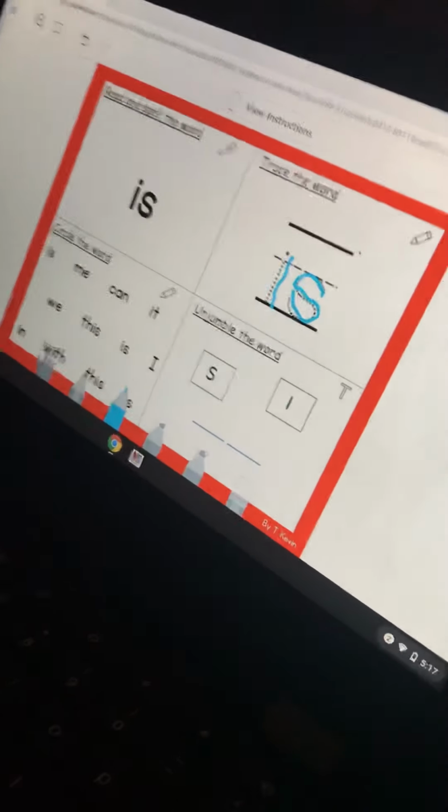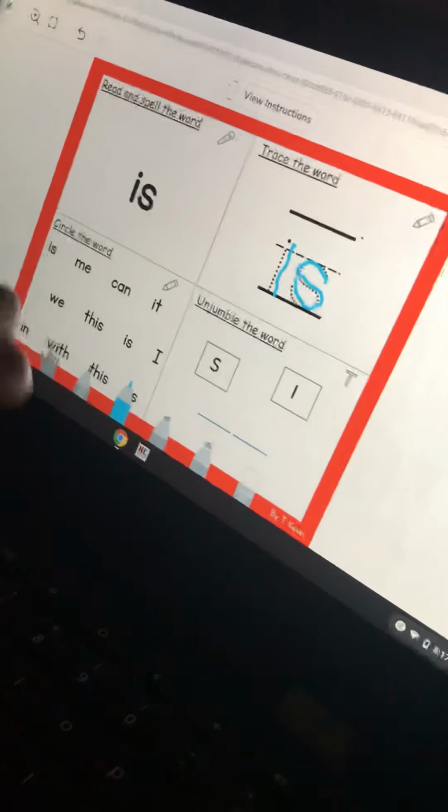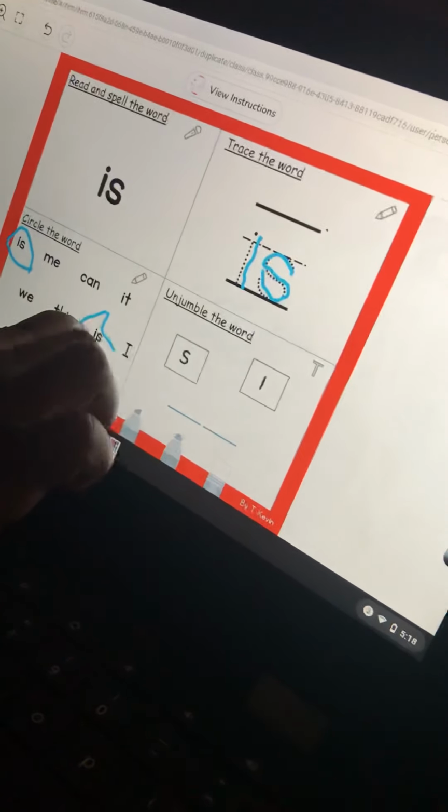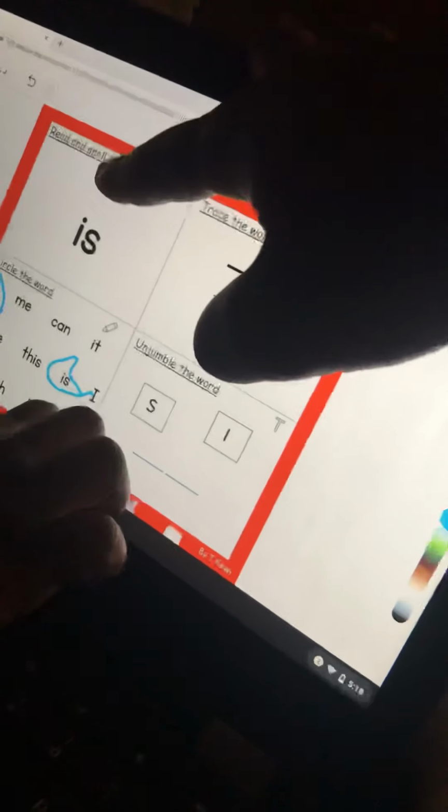Alright, now circle all the words that says is. So guys, Avion has read and spelled the word, and right here he was able to trace the word, and down here he circled the word. Now he has to unjumble the word.